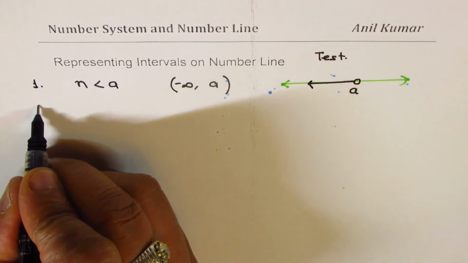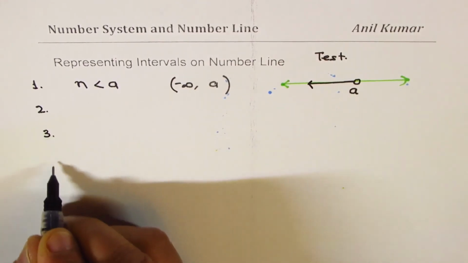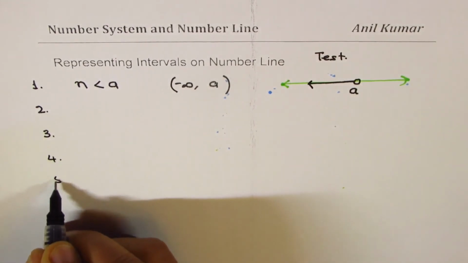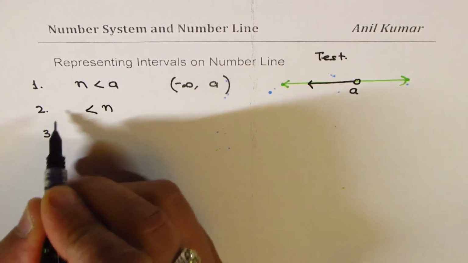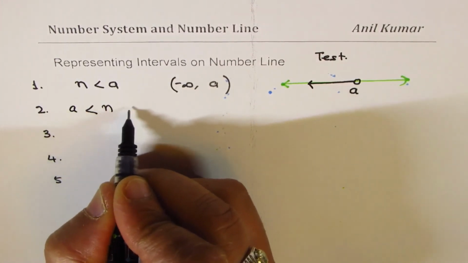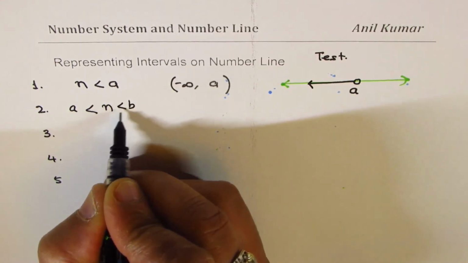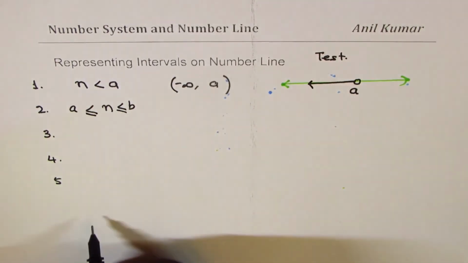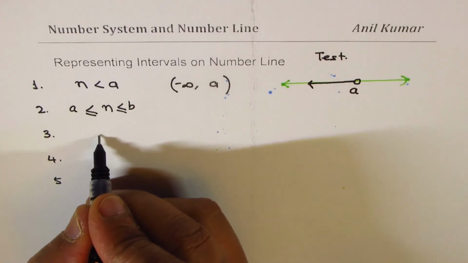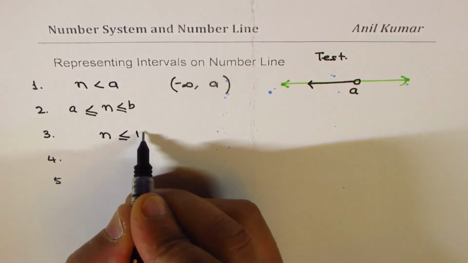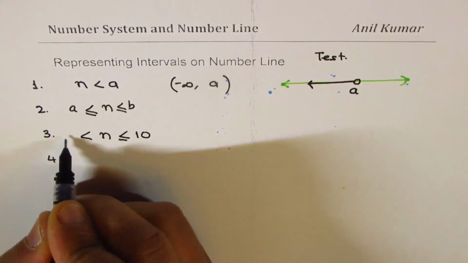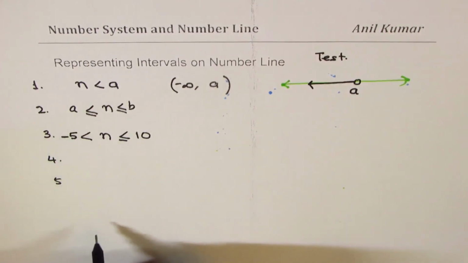Okay. Now let me write down 2 or 3 questions here for you. So we want you to write numbers which are between a and b, where both are included. Now let me give you a point here when we want n to be less than equal to 10, but should be greater than minus 5.